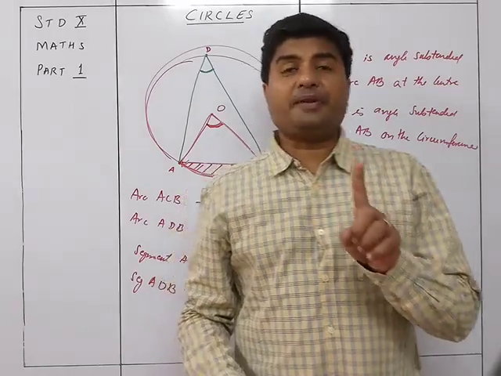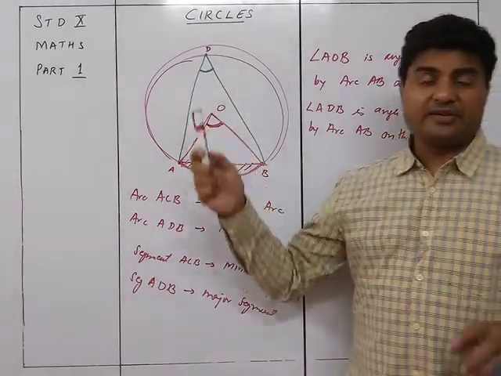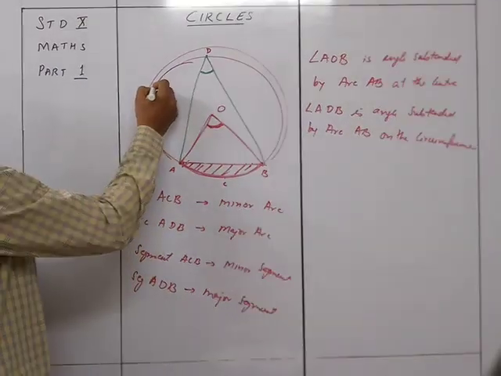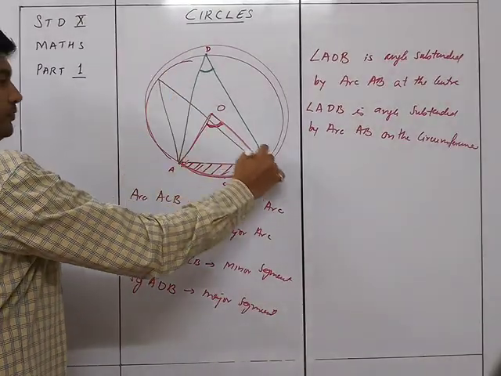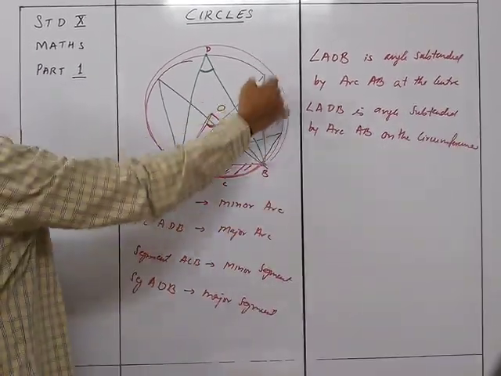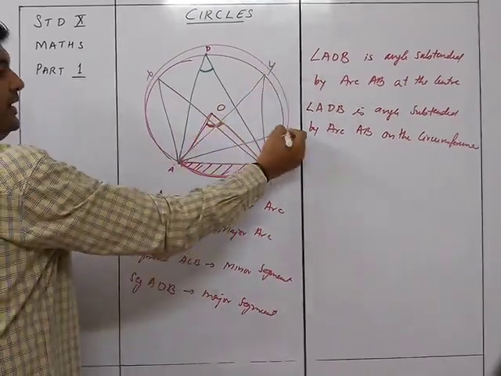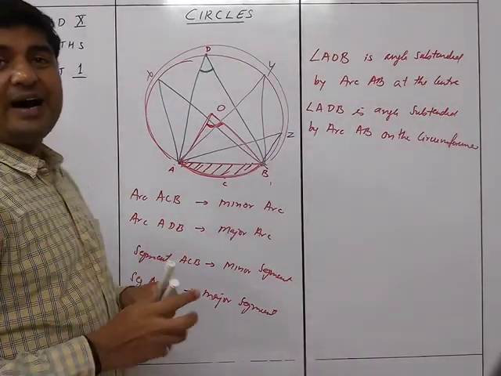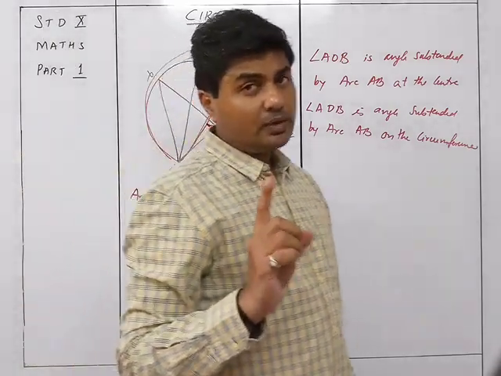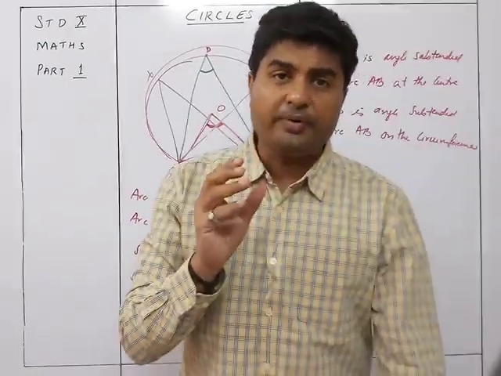So the arc can subtend an angle at the center as well as at the circumference, and at the circumference there could be multiple of those. It could be at any point. I can have a point same over here, it can be this way, or even this way, or even this way. All these are going to be angles. So AXB, AYB, AZB, all these are angles subtended by AB at the circumference. Got it? That is the main concept about the angle formed by an arc.